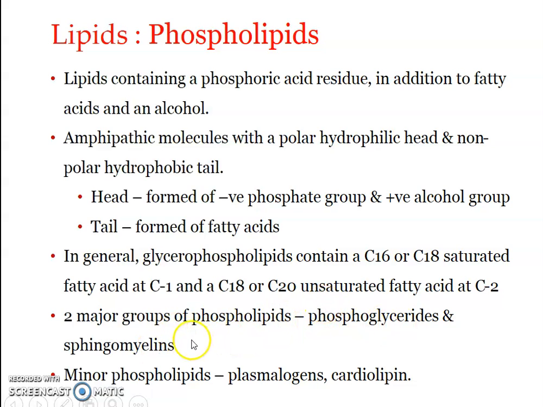These two groups you will be learning in detail, their structure and functions. Minor phospholipids, on the other hand, include plasmalogens and cardiolipids. We will be learning about them in detail later.